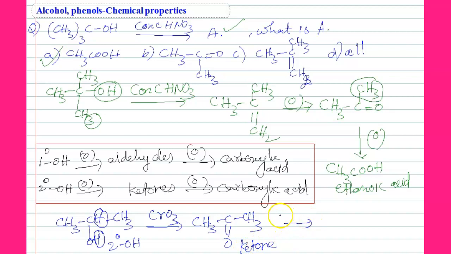Further oxidation with CrO3 gives, see this, students, here breaking is possible. Then CH3COOH, and the remainder goes out as H2O plus CO2. So on oxidation, this CH3 leaves as H2O plus CO2. So then we get a carboxylic acid. See this, carboxylic acid. This is very important, students.